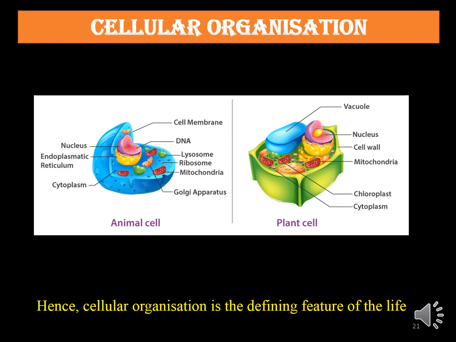So we can say cellular organization is a defining feature of life because without cellular organization the cell cannot survive. If the cell cannot survive, this means the organism cannot survive, whether unicellular or multicellular, because each organism is made up of cells.